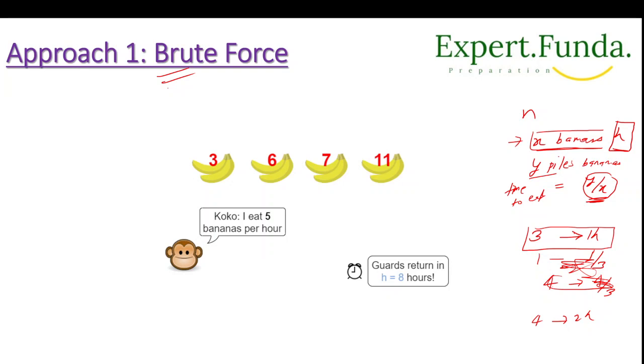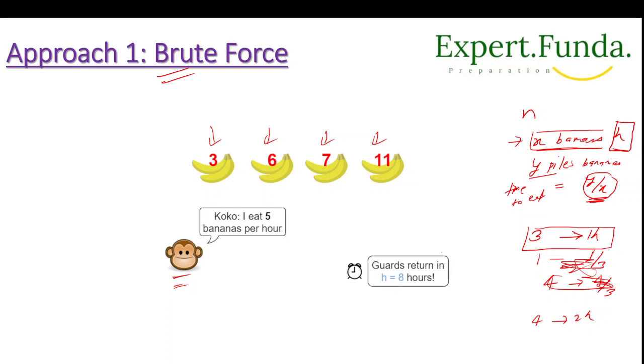Our thinking in this approach is how do we calculate the overall time for Koko to eat all the piles. So let's understand, we have the first pile, second pile, third pile, and fourth pile. You can name them 3, 6, 7 and 11. So these are the piles we have, and Koko eats 5 bananas per hour.